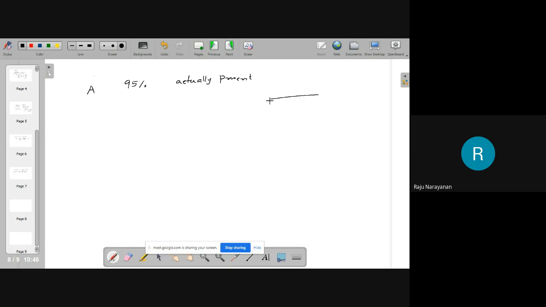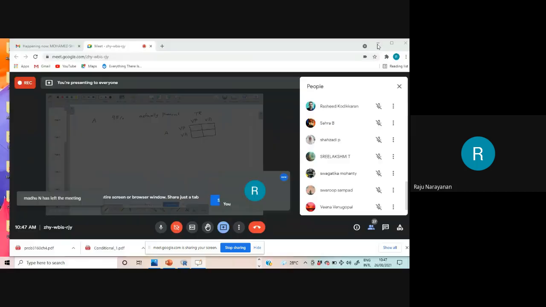Now, there are 4 possibilities. What is the actual situation? Virus present, virus absent. Test result: virus present, virus absent. When the virus is present in our body, the test should say the virus is there. That is called true positive.